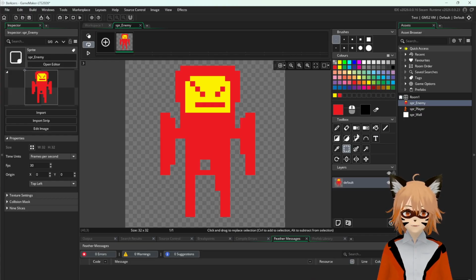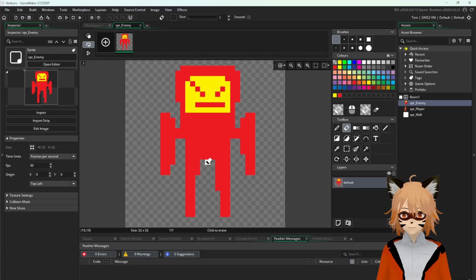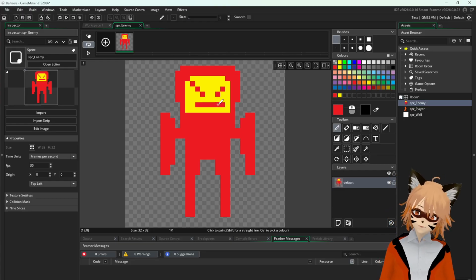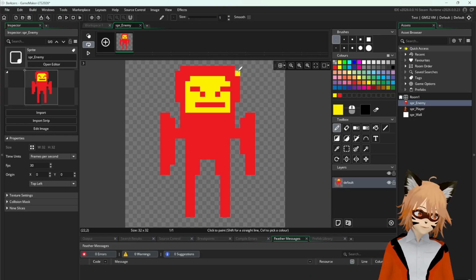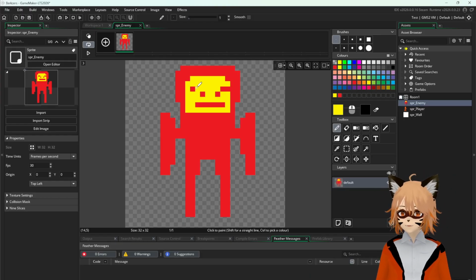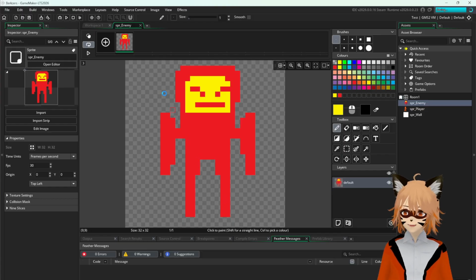Okay, and then I'm going to maybe remove this a little bit. Okay. And maybe add in a little bit more. Oh, yeah, sorry. Press this one, the brush tool. There we go. A little bit more. I'd say it's a little bit more balanced. Does this convey anger? Angry guy? Yeah, I guess so. All right. I guess that's pretty much it. Let's keep it simple for now, because this isn't an art video.